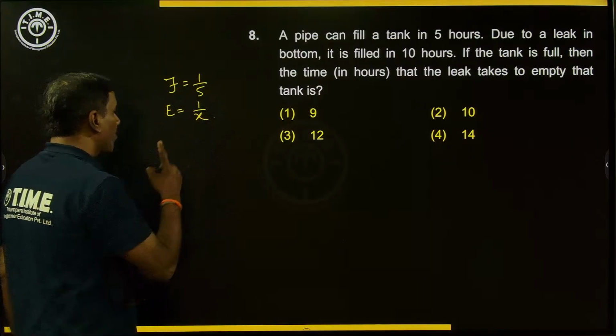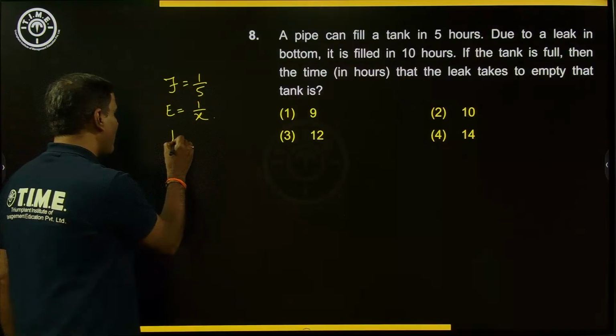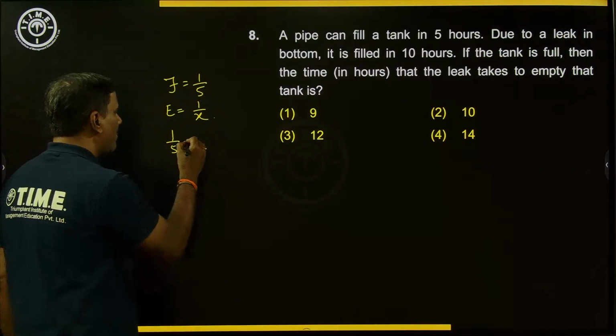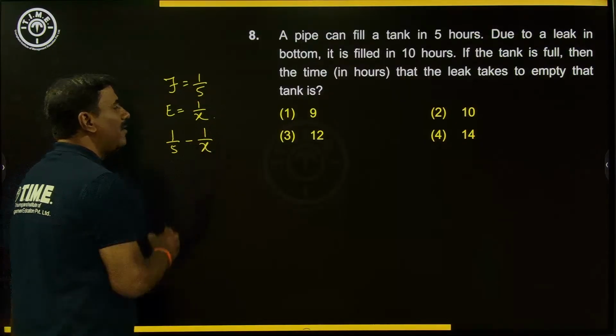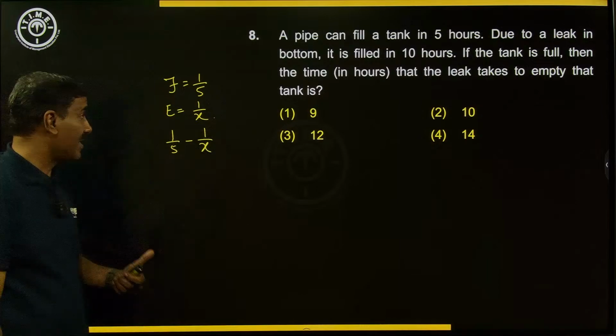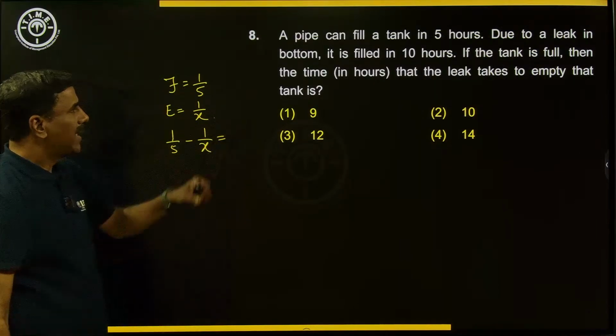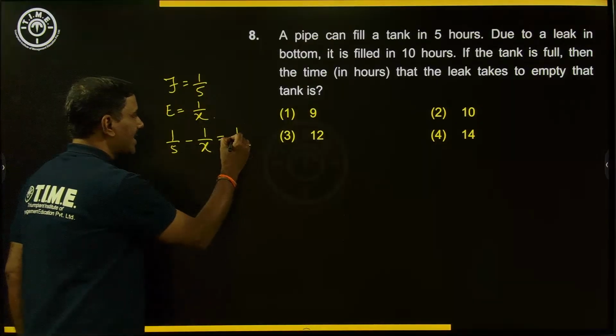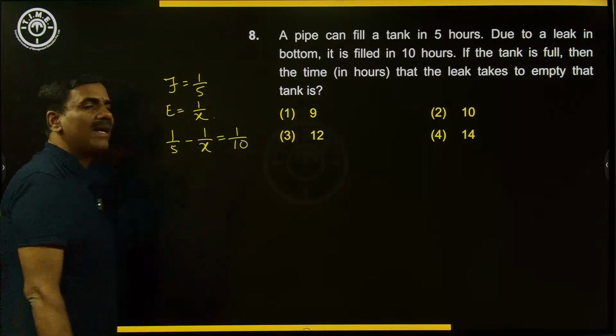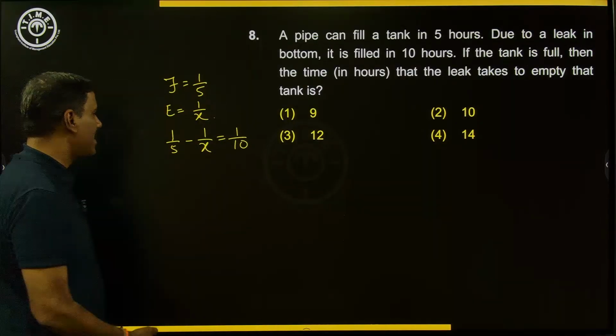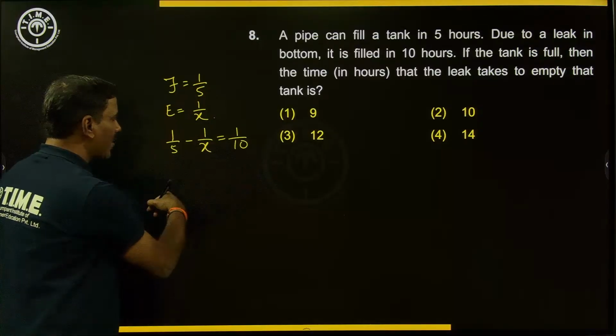Right? So if both are working, the filling pipe fills 1/5 of the tank in 1 hour, whereas the leak will empty 1 by x in 1 hour. And if both are there, that means the leak is not closed, the tank is full in 10 hours is the data. So 1 by 10th is filled in 1 hour. So we have to bring 1 by x to this side and 1 by 10 to the other side.